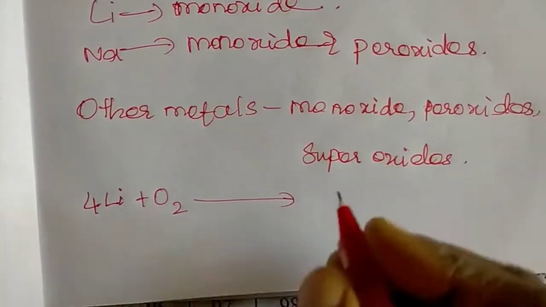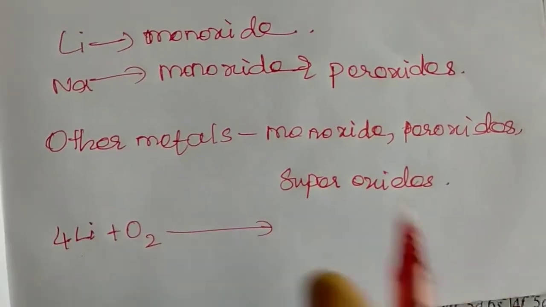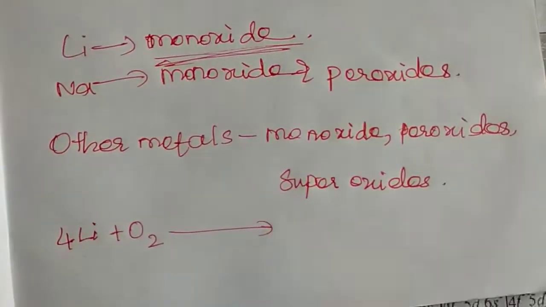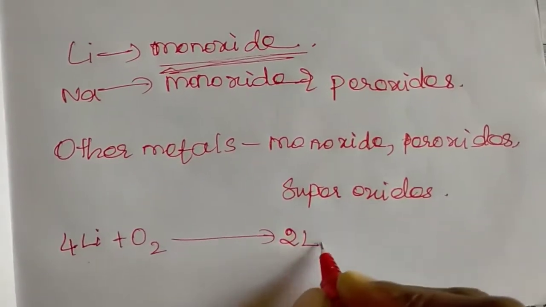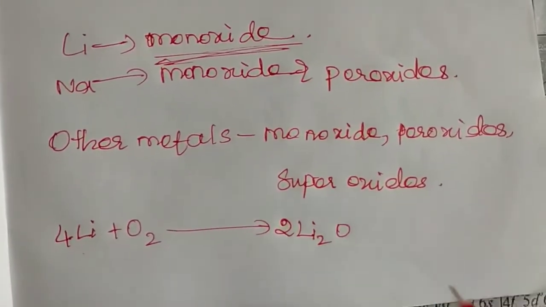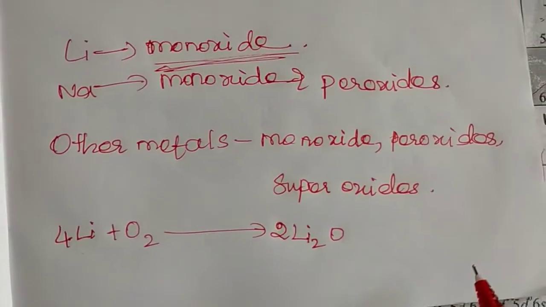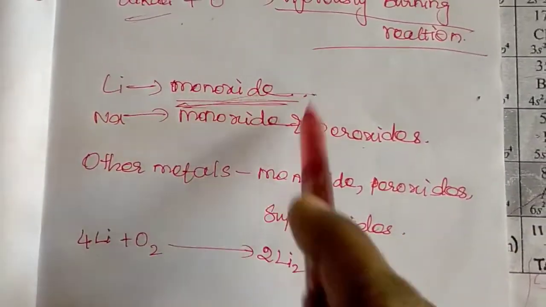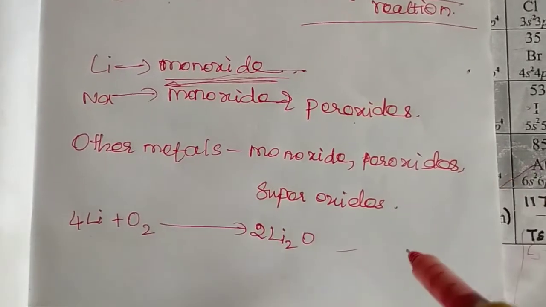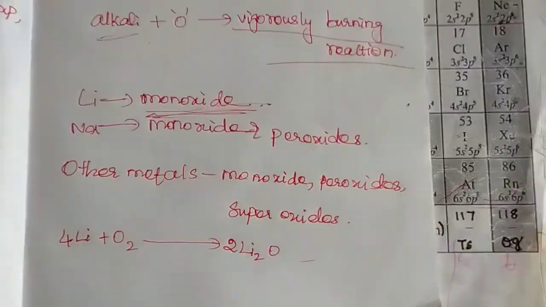So in the reaction of alkali metals with oxygen, 4 molecules of lithium exposed to air form only monoxide. That means it forms only the simple oxide, 2Li2O, which is lithium oxide. Monoxide means simple oxide, lithium oxide.